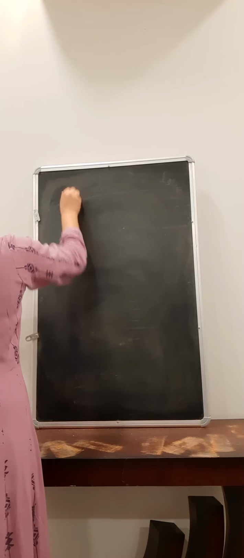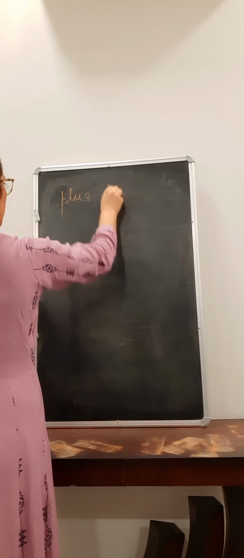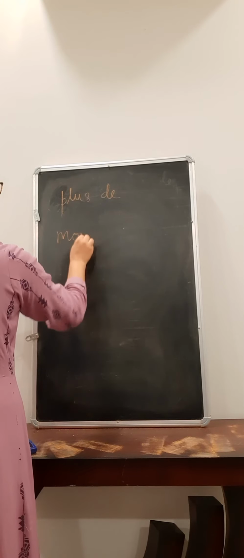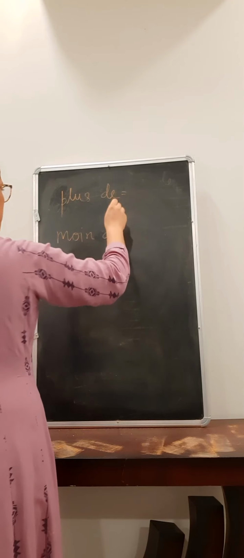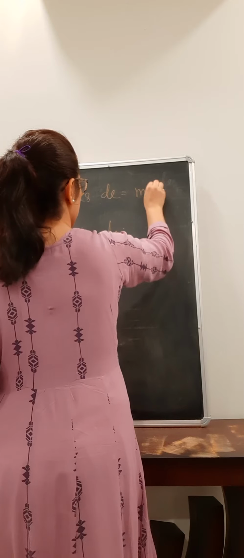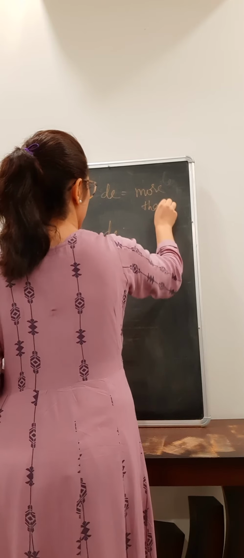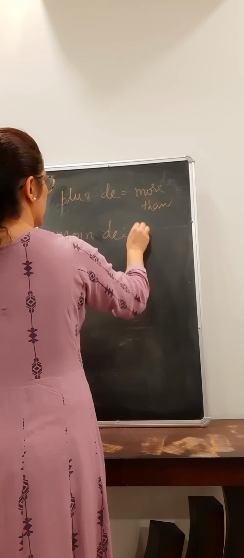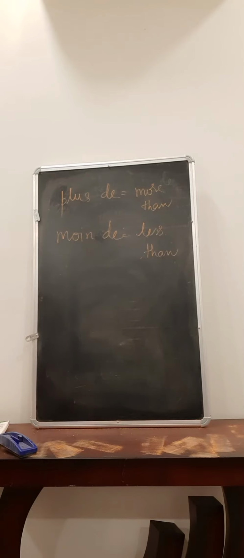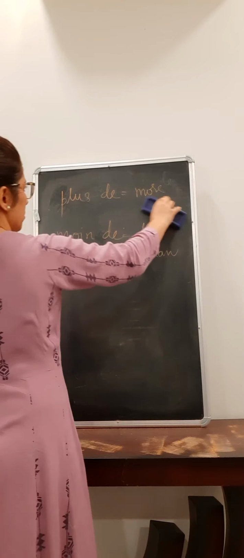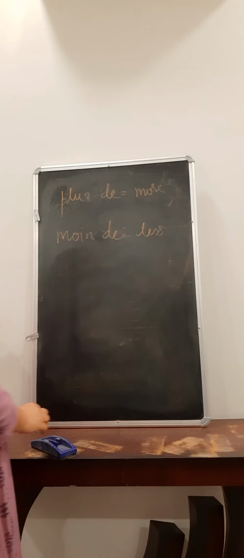So next one is plus de and moins de. Plus de means more than, and moins de means less than, right? More or less, you can say. But what is the main thing is where we compare something.